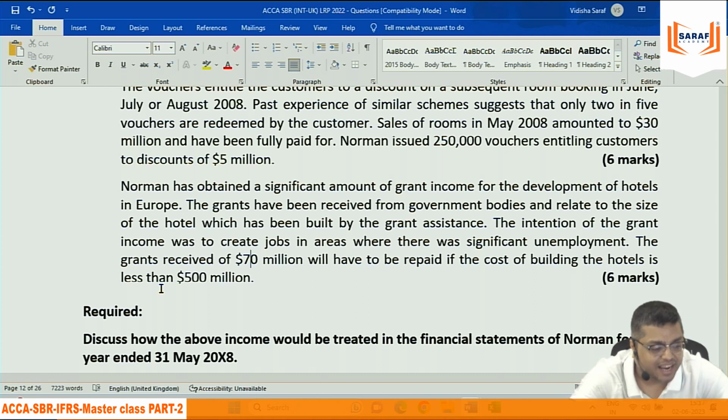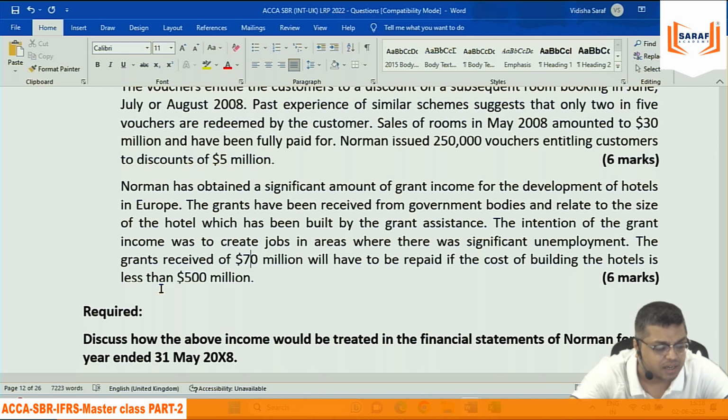ठीक है, आगे. Norman had obtained a significant amount of grant income from development of hotel in Europe. Maybe for development of tourism, Europe is giving grants for development of hotels. The grants have been received from government bodies, related to the size of the hotel which has been built by the grant assistance. मतलब ग्रांट में बहुत सारा कंडीशंस है, कैसा होटल वगैरह बनाएंगे उसके लिए.